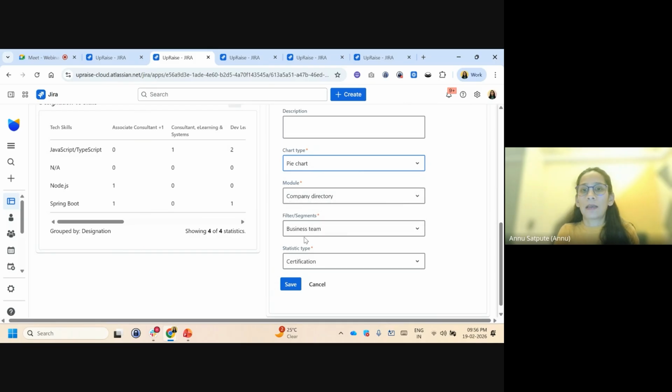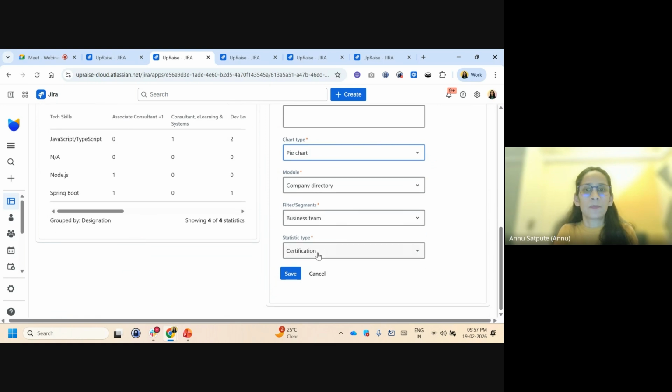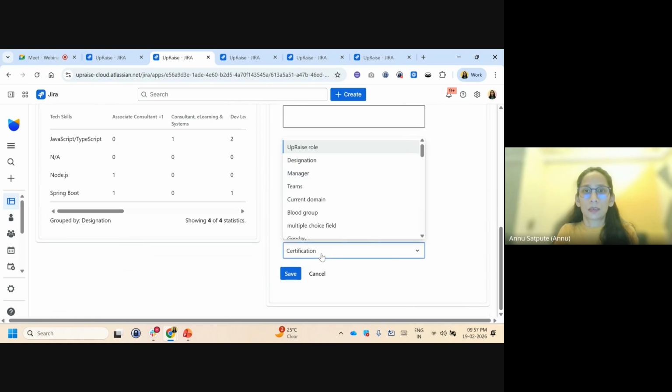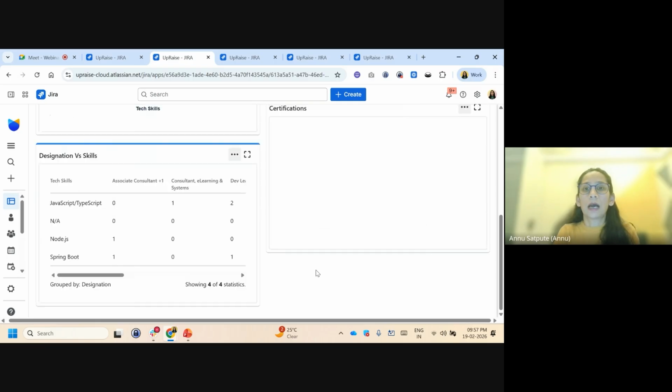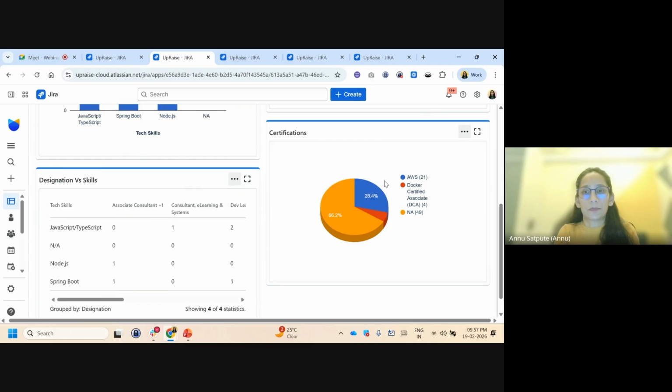I have selected my own team because I want to know the graphs of my team, and I have this attribute called certification created in the system, where I'm storing what all certifications my team members have done. So against this particular statistic type for my team segment, I get this particular data here. And I know which users have completed this particular certification.